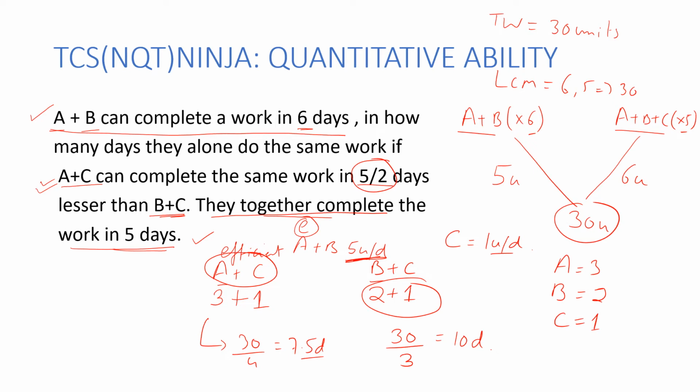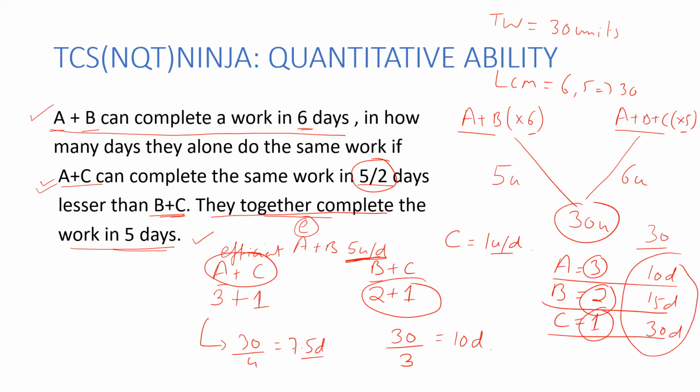Now, what is asked in this question is how many days they would take to do the same work if they were working alone. So 30 units of work, if A was doing alone, 3 units per day, so A would require 10 days. Similarly, if B is doing 2 units per day, B is going to require 15 days, and C is going to do 1 unit, so C is going to require 30 days. So the option saying this would be my answer.